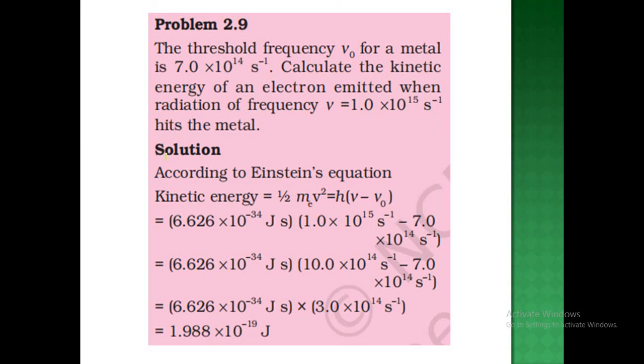The next example, you can see over here that the threshold frequency nu naught of the metal is given, which is 7 into 10 to the power 14 second inverse. We need to calculate the kinetic energy of the electron emitted, and the radiation has been given. So we need to just find the kinetic energy. It is the obvious formula, h nu minus h nu naught. Putting the values, we get the answer as 1.98 into 10 to the power minus 19 joule.